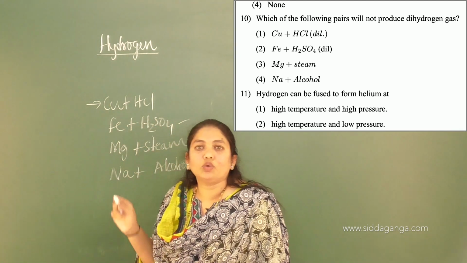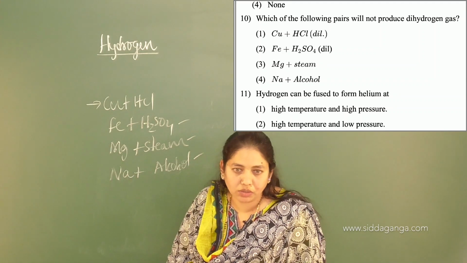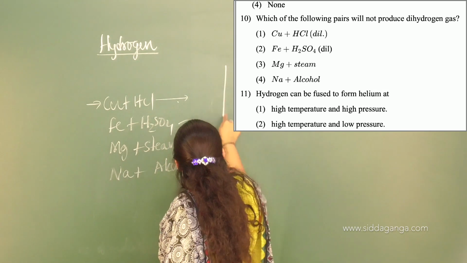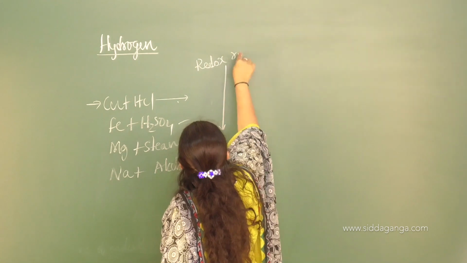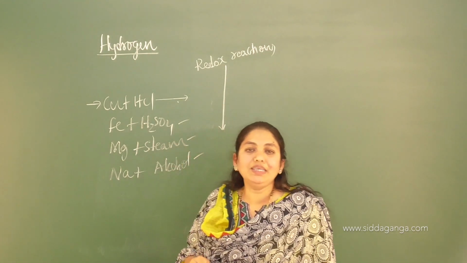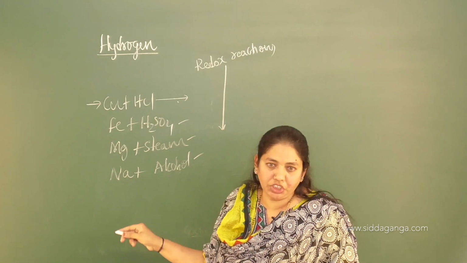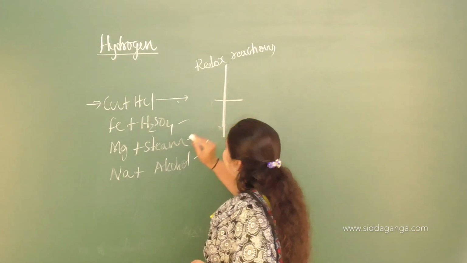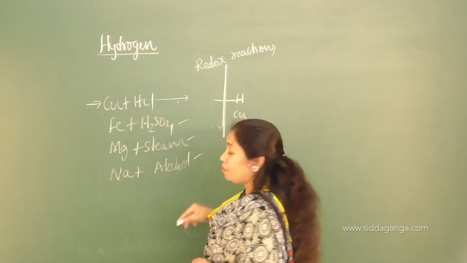The action of copper on dilute HCl will not produce dihydrogen. Do you know why? Because in the electrochemical series, which I think you already discussed in the redox reactions chapter, the elements are arranged in the increasing or decreasing order of their reduction potentials. Hydrogen is written at the center, and copper will come beneath it.